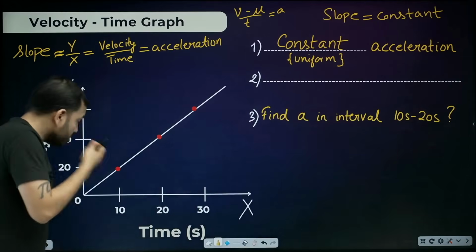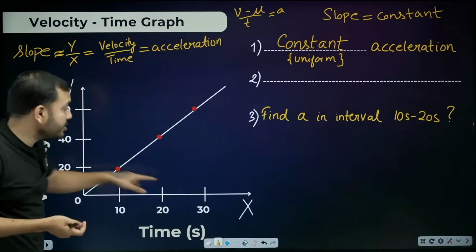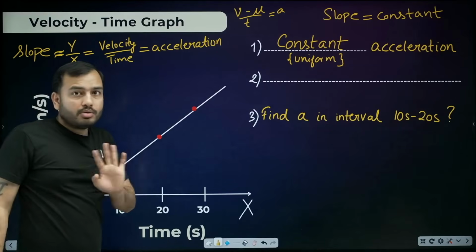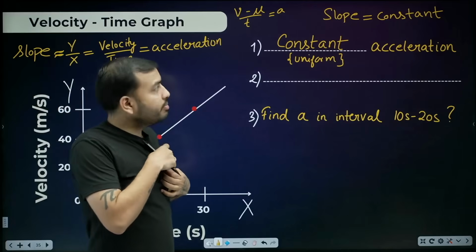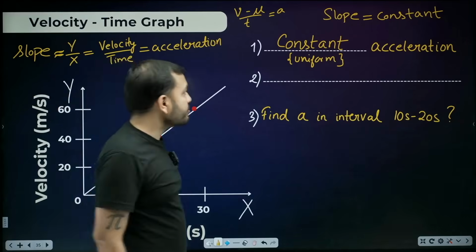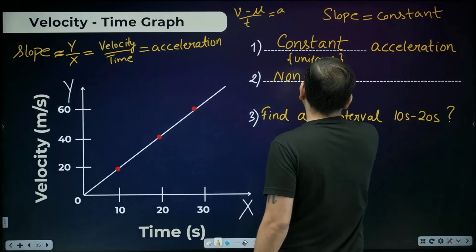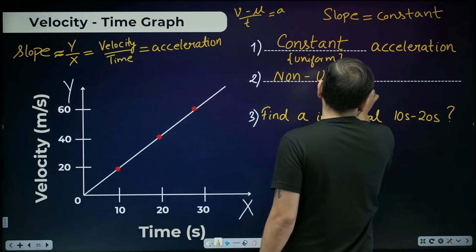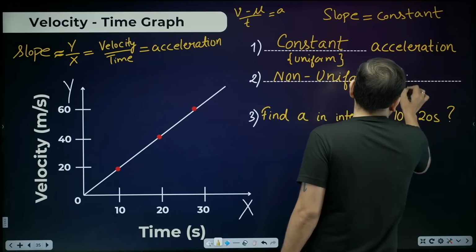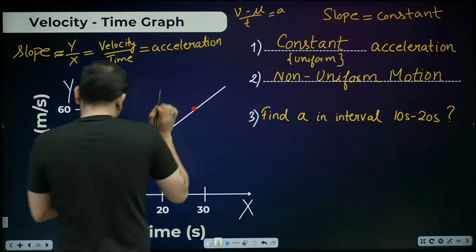Why? You see, at 10 seconds the velocity is 20 meter per second. At 20 seconds the velocity is 40 meter per second. At 30 seconds the velocity is 60 meter per second. Motion is not uniform. But what about the acceleration? It is constant. Okay, good. So can I write what kind of motion this is? Non-uniform motion. All right, clear?